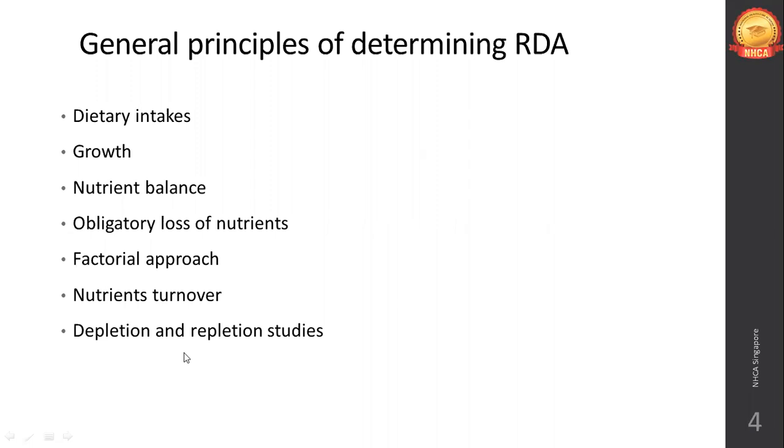In depletion studies, what you do is you starve the subject to the state that the subject reaches deficiency. The subject can be human subjects or animal subjects. So you starve the subject, not like not giving them food or anything like that. You are purposefully taking a specific nutrient out of their diet.